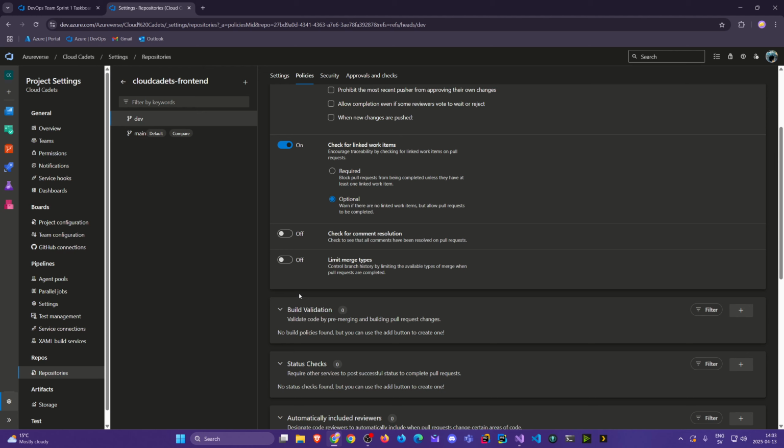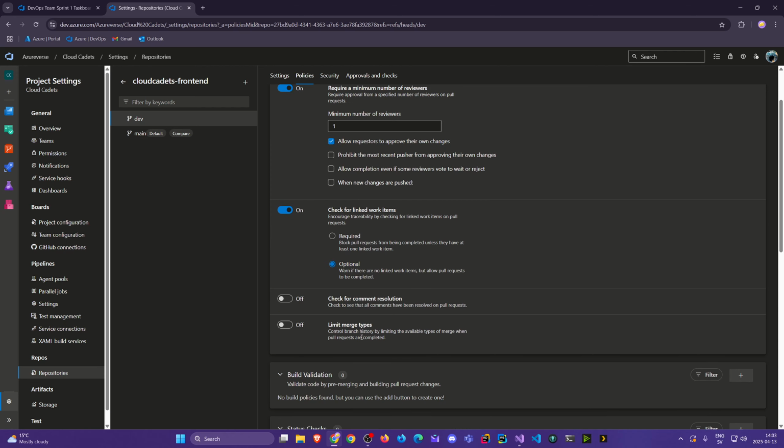Eventually, we will run into pipelines. We'll look into more things like build validation. So this will be a pipeline that will run when somebody commits, tries to create a merge. And we saw that earlier in the pull request when it said no merge conflict. Before it, we will also check if it can build the entire project first and if it passes or not. We can even add tests. We can do a lot of things, but let's leave it for now. Let's not get ahead of ourselves. So we're done here.